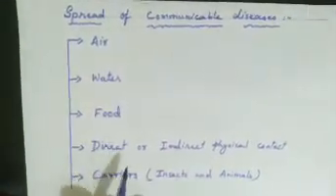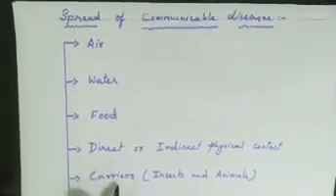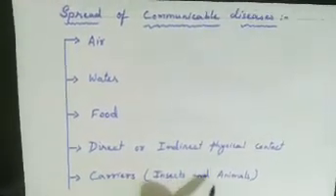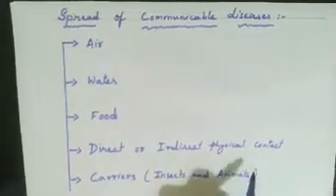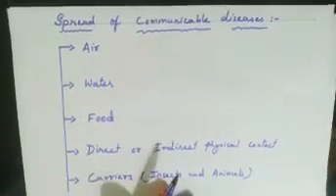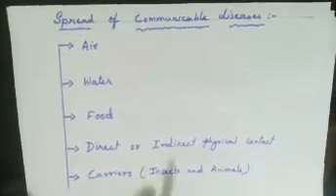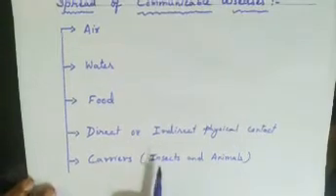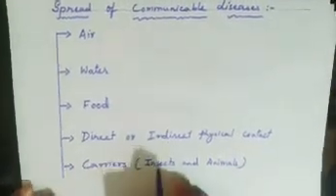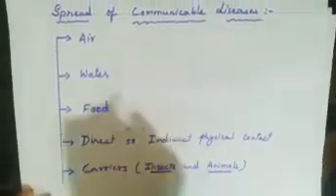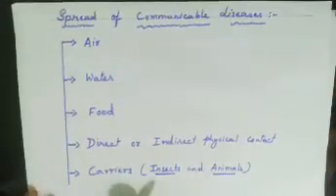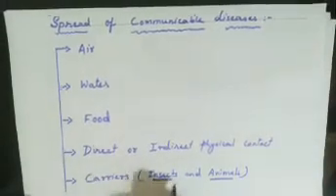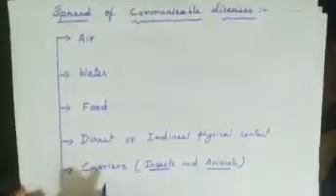Next, that is carriers. Carriers are insects and animals. There are many diseases which are not caused by insects and animals, but they are spread by insects and animals. They act as carriers of disease. That means these insects and animals act as carriers of disease.